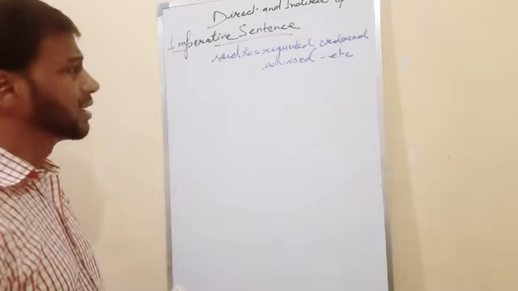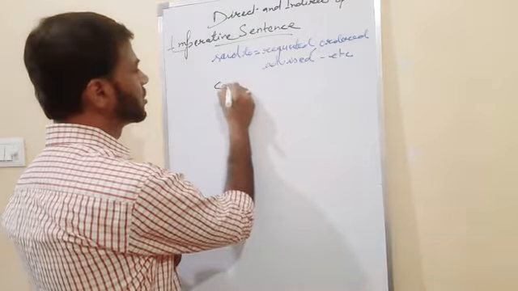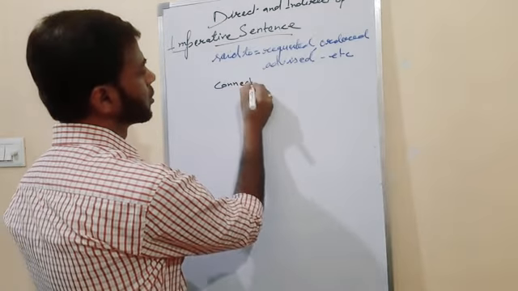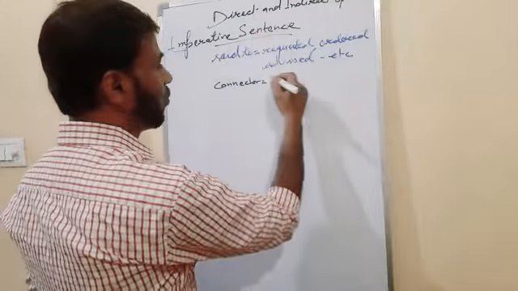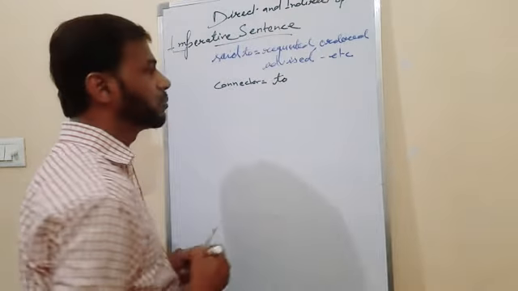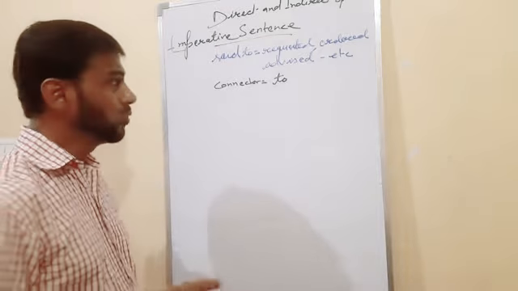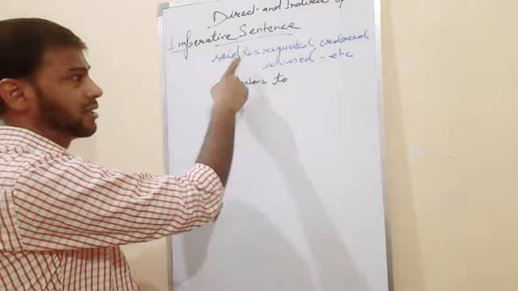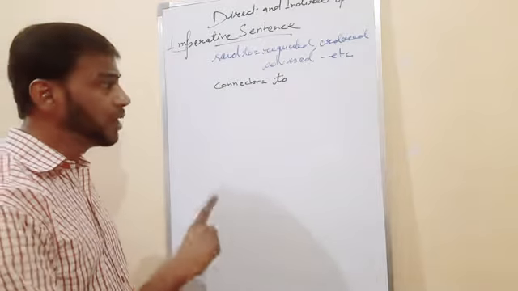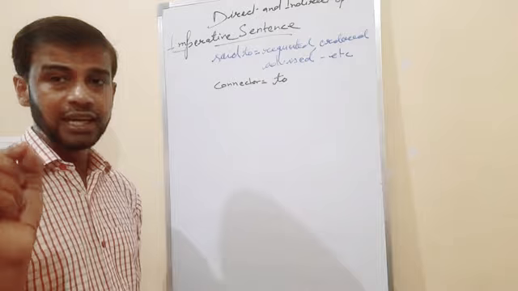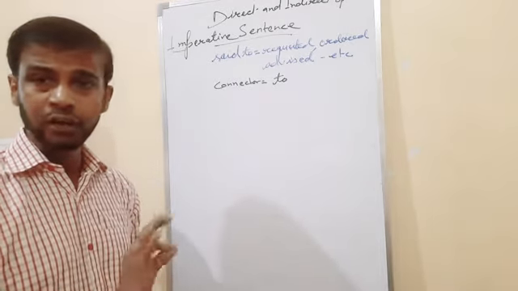And the next thing: after that, what connector do we use? Only while removing the inverted commas, we use to. After said to changes into the requested form, then removing the inverted commas we use the connector to. It means no that, no if, no whether, no wh-word.